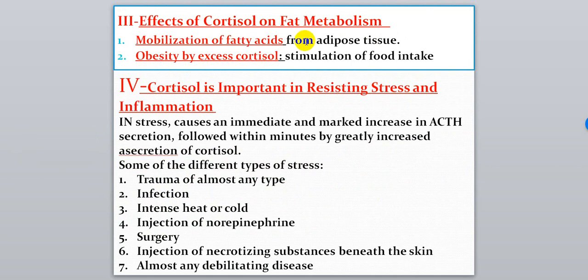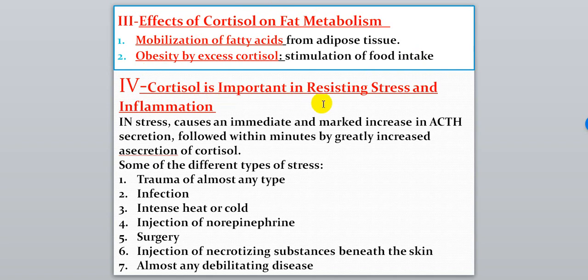Effects of cortisol on fat metabolism. It causes mobilization of fatty acids from adipose tissue, and causes obesity by excess secretion of cortisol. That is because of stimulation of food intake or increased appetite, so cortisol leads to obesity.